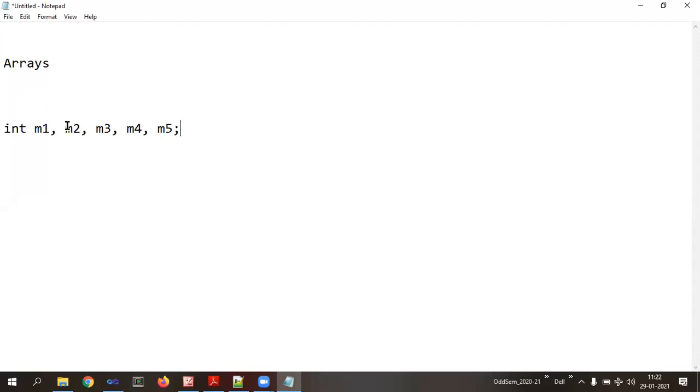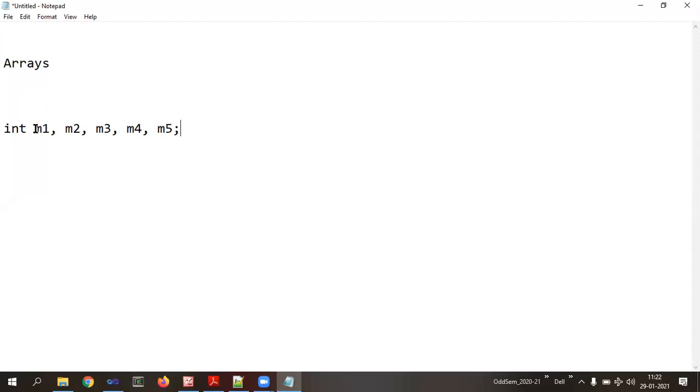Now suppose in this case the number of subjects is very small, we can declare 5. But assume a programming problem requires more than 5, say around 10 variables. Then in such cases, what we need to do is declare individually those many variables.